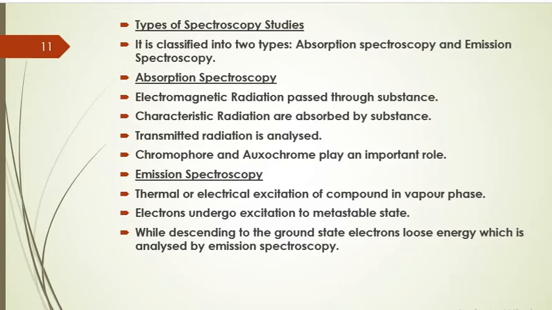As a result, they will descend back to the ground state, and during the descending process to the ground state, the electrons will lose energy, and the energy which has been lost is in the form of emission of the radiation.